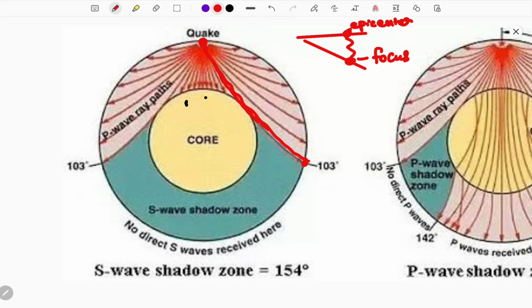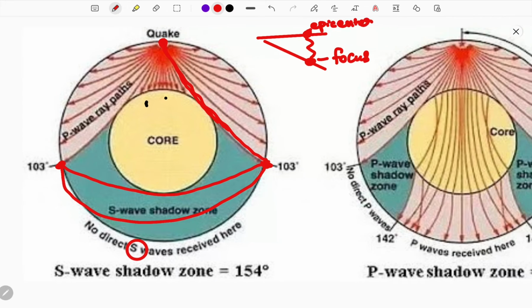Because S waves have a property that they will not travel through a liquid layer. So it is sure that beyond 103 degrees there is no detection of S waves. So beyond 103 degrees, this region is considered the shadow zone of the S waves.